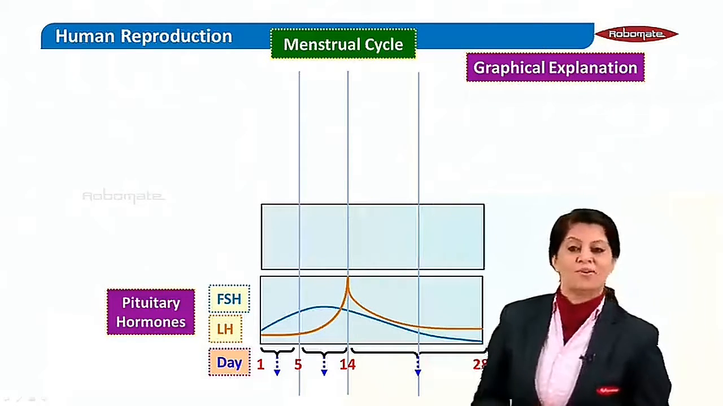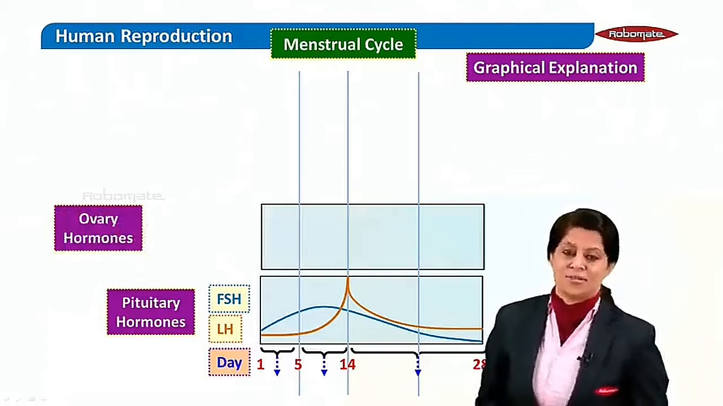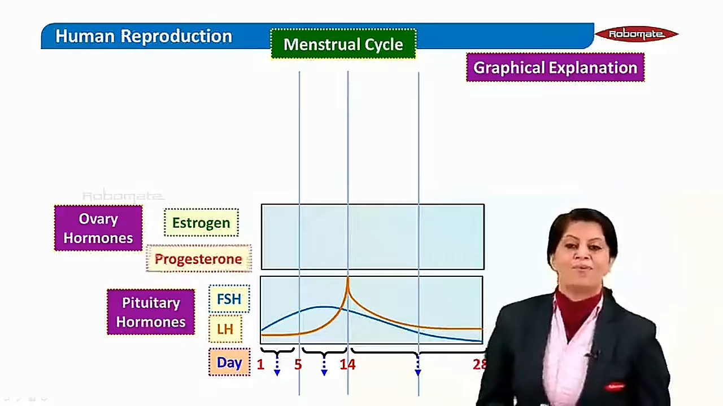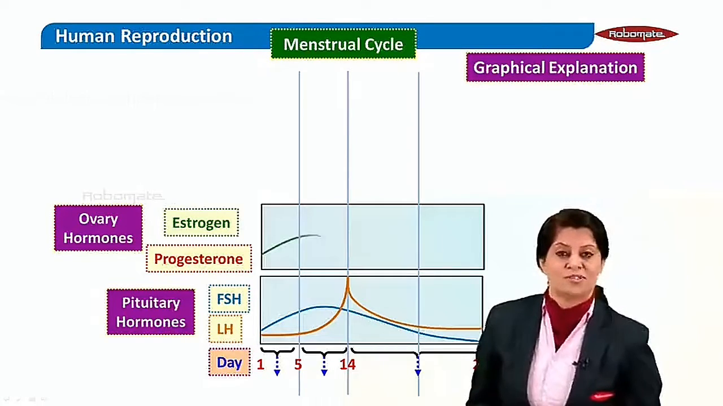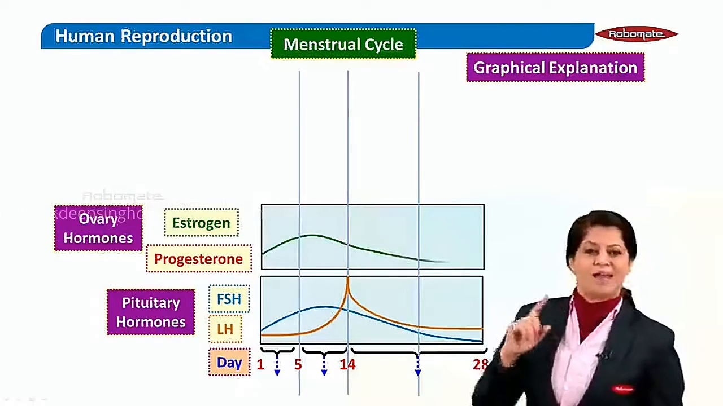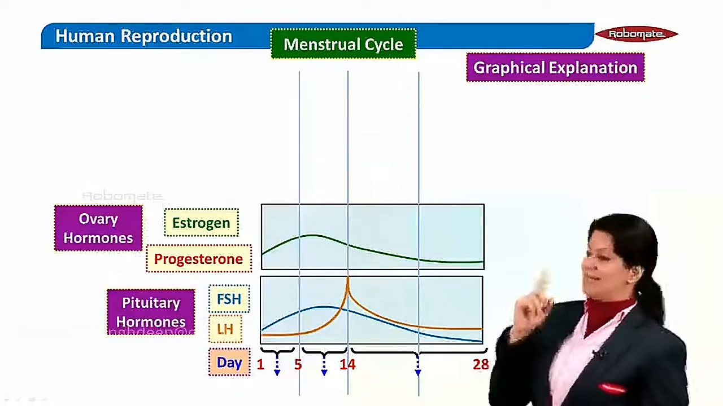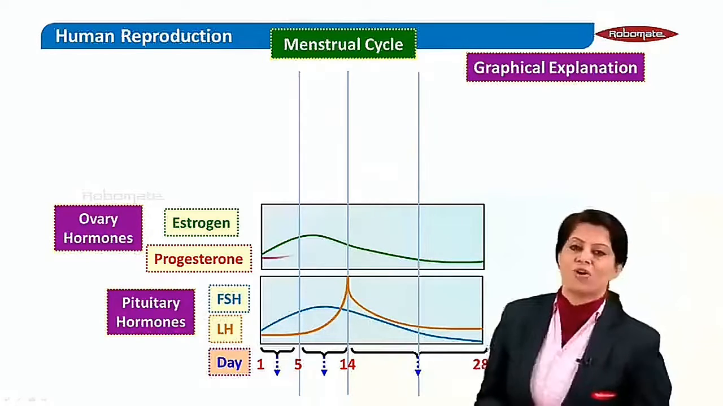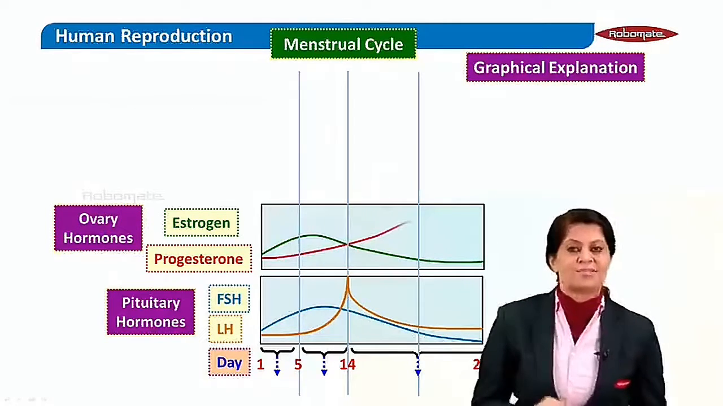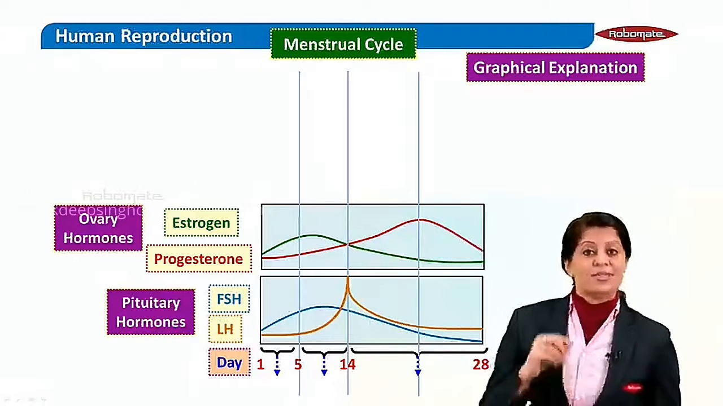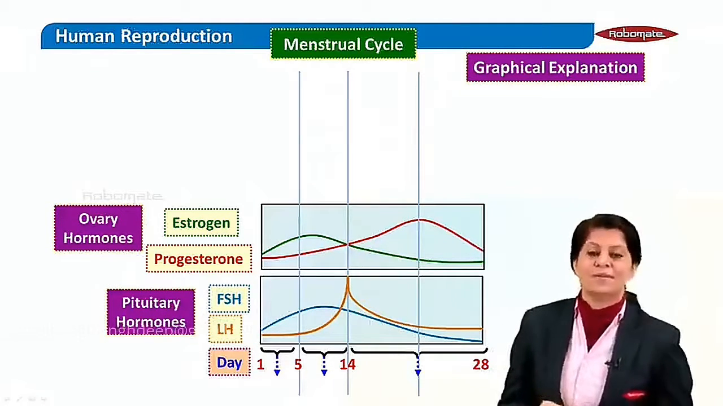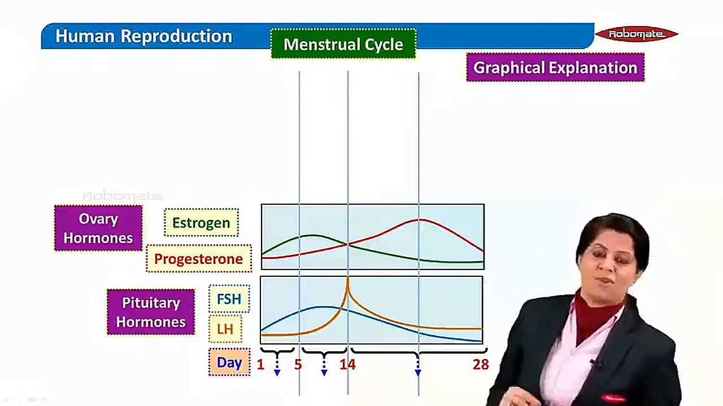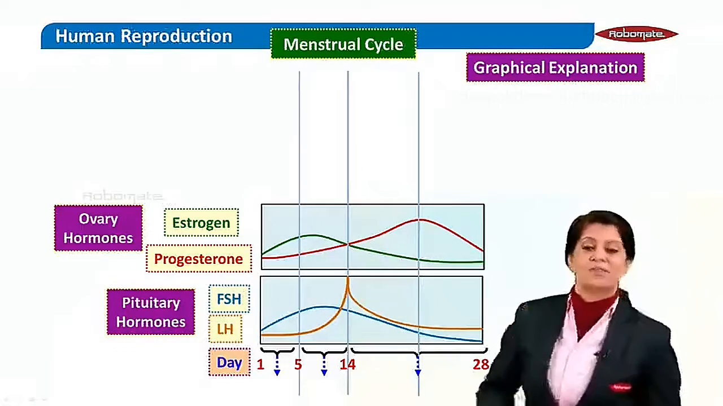Now talking about the ovarian hormones. Which are the two hormones we talk about? Estrogen and progesterone. Talking about estrogen, the maximum release is by the Graafian follicle, so around the 12th day you can see it is reaching its peak. Progesterone is released by the corpus luteum. So you can see its peak is coinciding with the formation of the corpus luteum. Somewhere around the 21st day, when the corpus luteum is there, progesterone's peak is there.